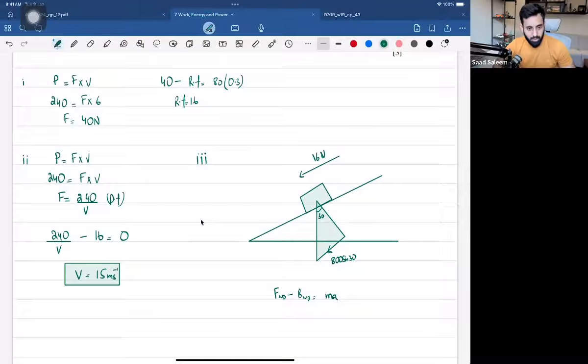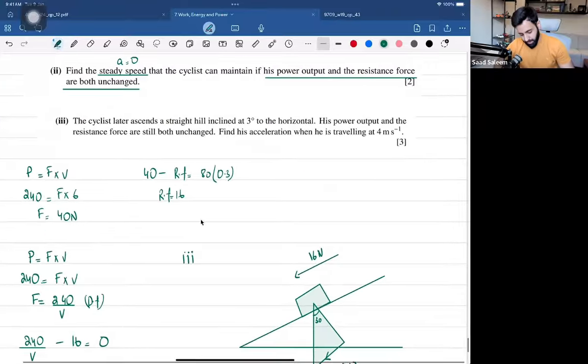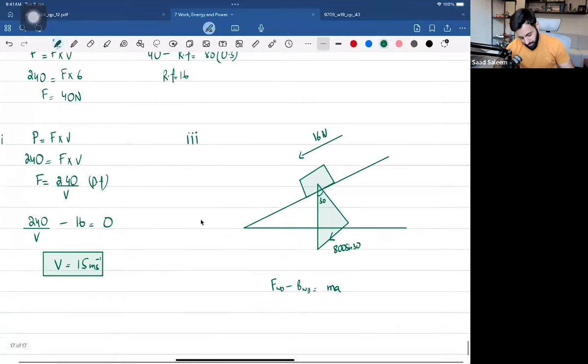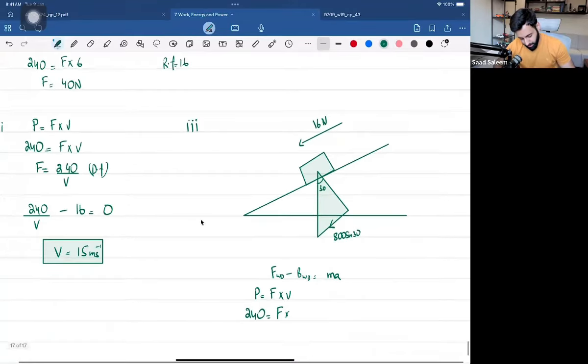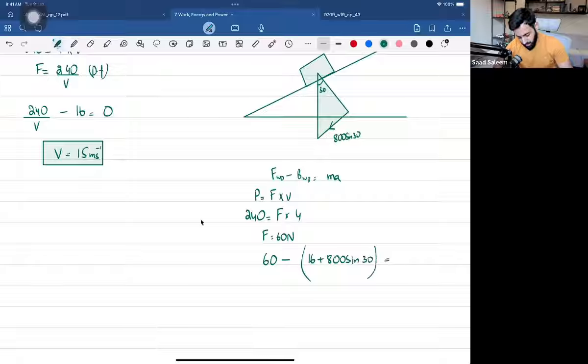Now, what's the forward force? There's only one forward force, which is the driving force. And what's that driving force? We'll have to figure that out. He is traveling at 4 meters per second. So power is equal to force times velocity. The power is constant, that's 240. The force we don't know, but at the instant when he is traveling at 4 meters per second, the force is 60 newtons. So the forward force is 60. What about the forces acting in the opposite direction? That's 16 and the weight component of the cyclist, which is 800 sine 30. And this is equal to mass times acceleration. That means this is equal to 80A.